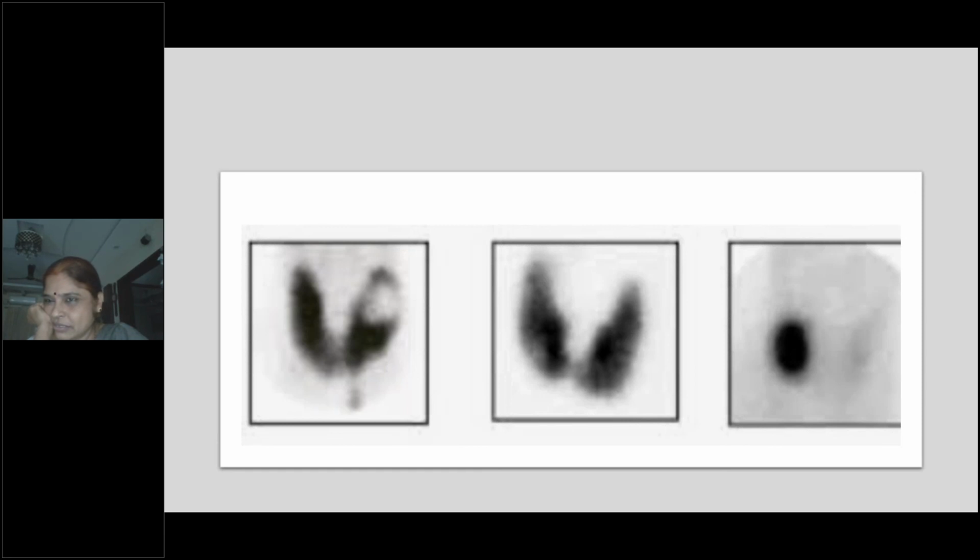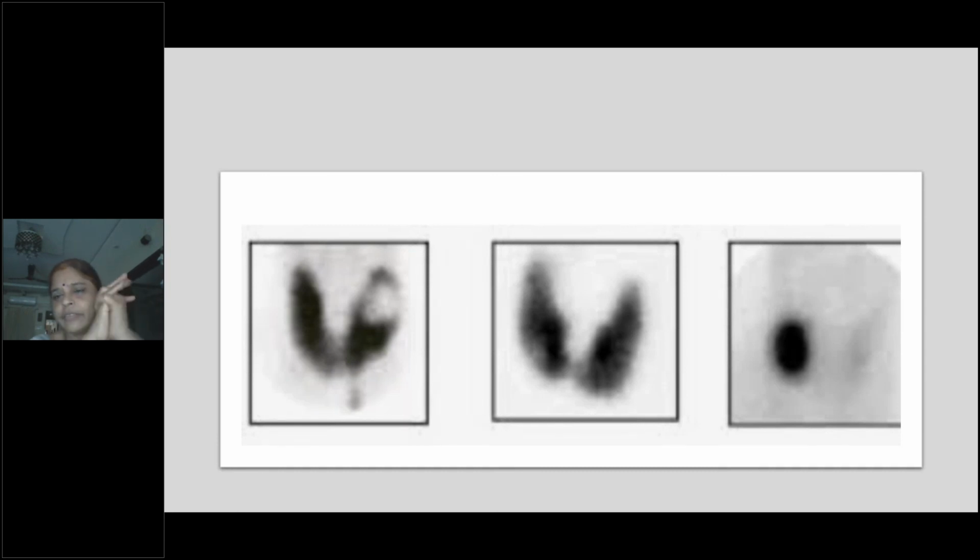Right. The third one? You can see faintly the outline of the lobe, but yes, you can see particularly one hot area. So what is that? Is it cold, warm, or hot? Hot. Hot nodule. So the first one is a cold nodule. The second one is a warm normal thyroid gland. Third one is a hot nodule. So this is a toxic nodule, right?